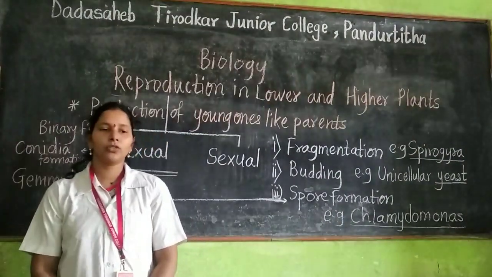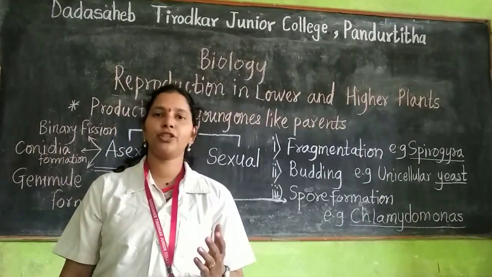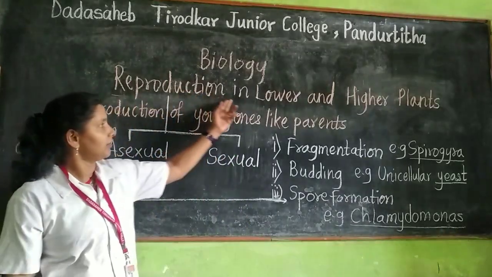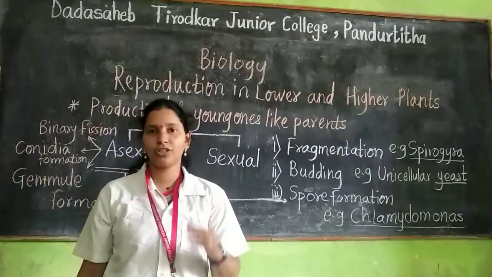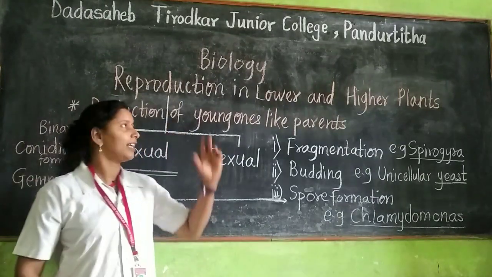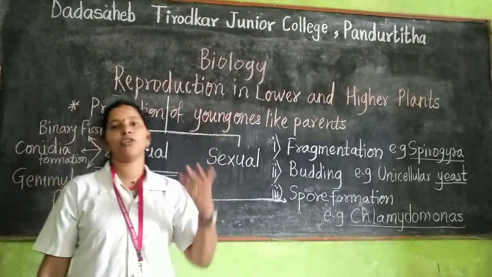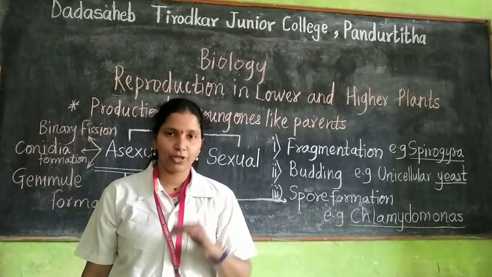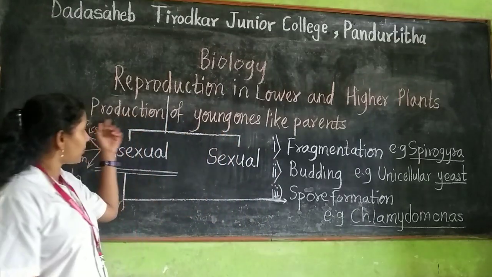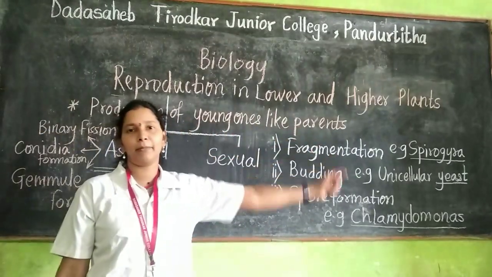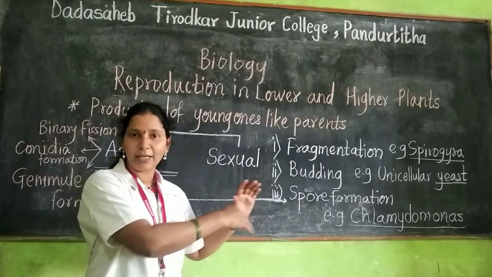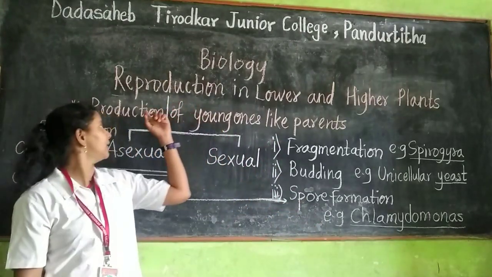Students, today we have to learn the first chapter of the 12th science, which is Reproduction in Lower and Higher Plants. Inside that, first of all we have to focus on what reproduction is. Reproduction is the process of production of young ones like their parents. The young ones are produced like their parents, which is called reproduction.